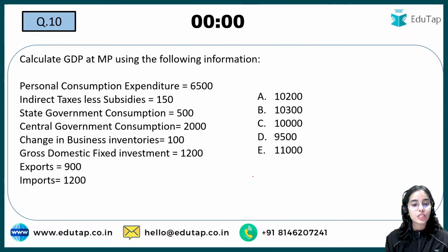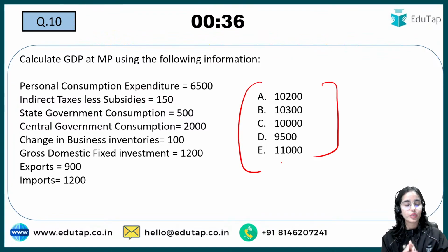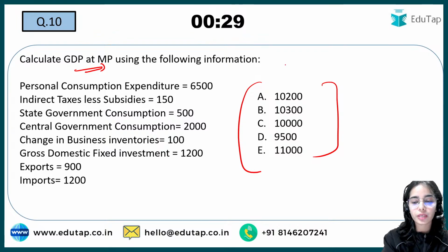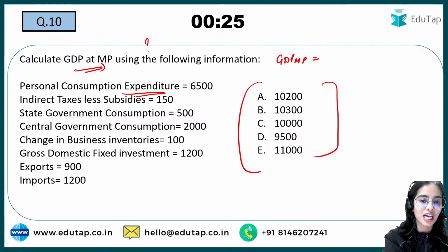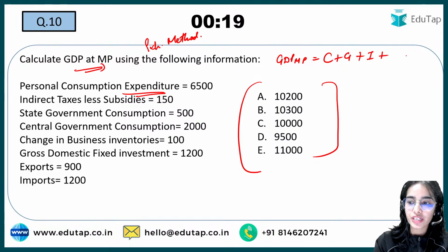So now the last question for today. Try to answer this question and then you are free to enjoy the rest of your day. You have to calculate the GDP at MP. Here the expenditure is given, which means you have to use the expenditure method: consumption plus government expenditure plus investment plus net exports. So this is the expenditure method.